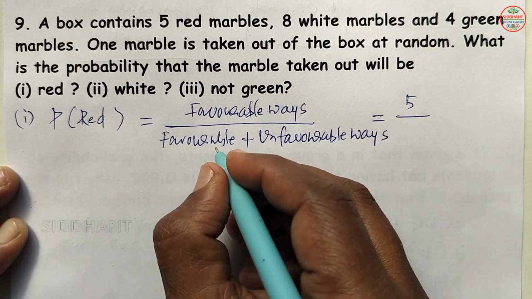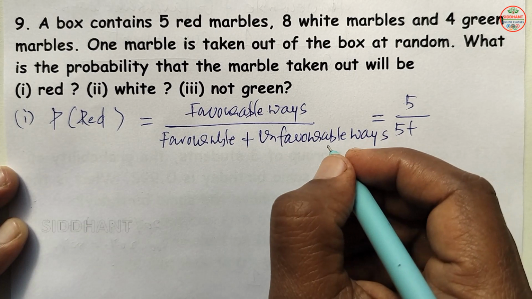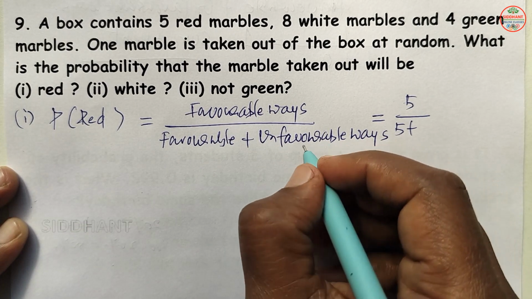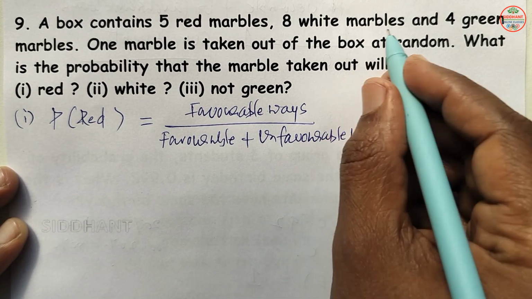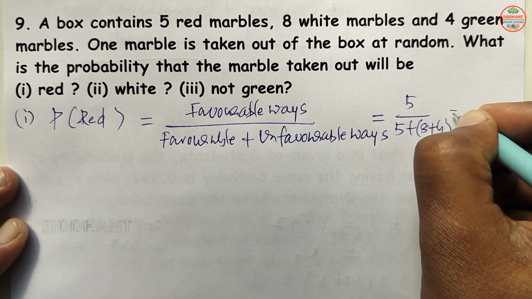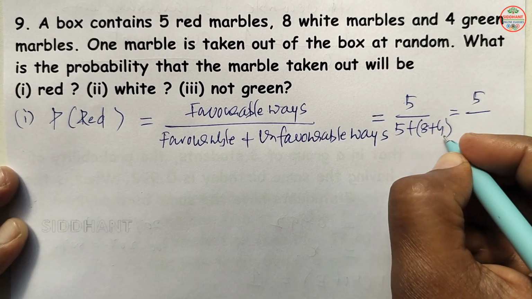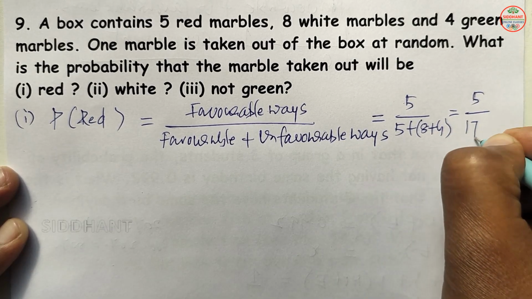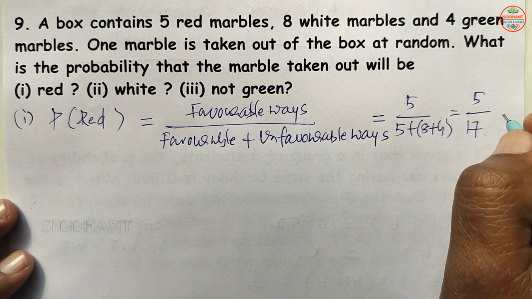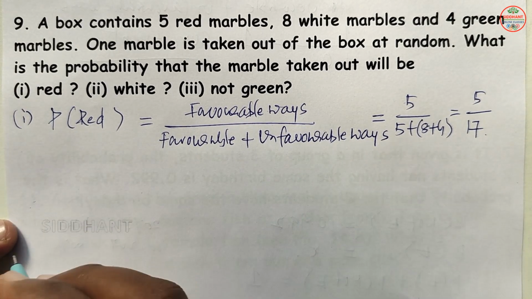Next, favorable ways will be 5 here. Unfavorable ways, so not getting the red ball, that will be 8 plus 4. So here 8 plus 4. So we get 5 by 17. So this is the probability of getting a red marble here.